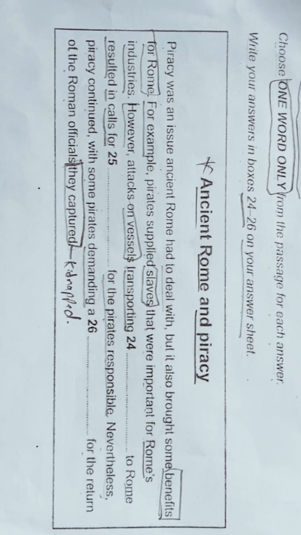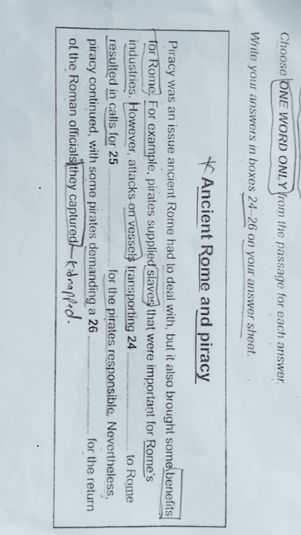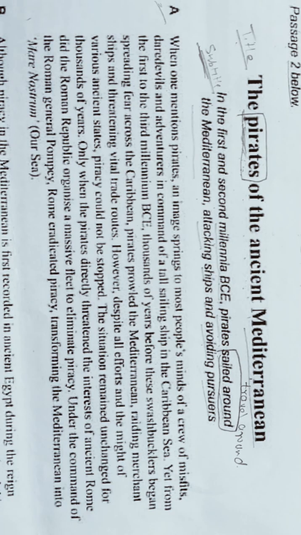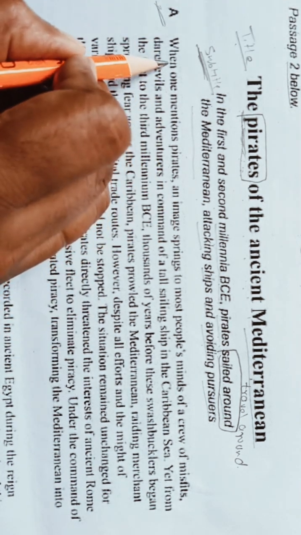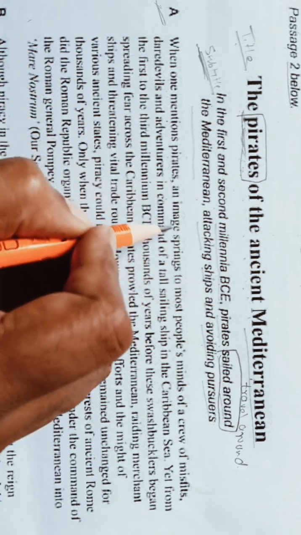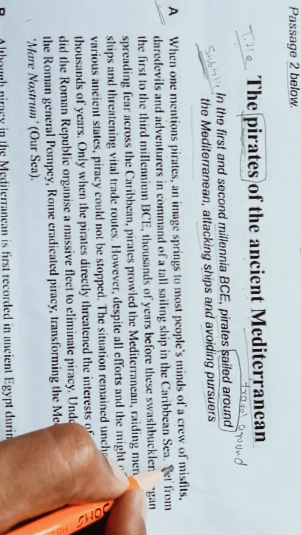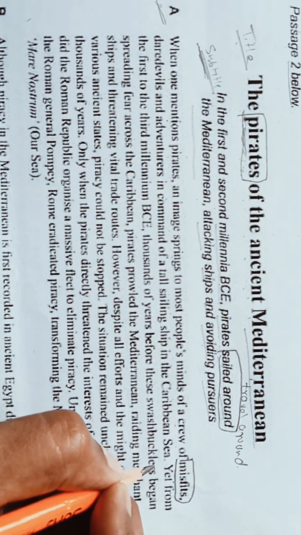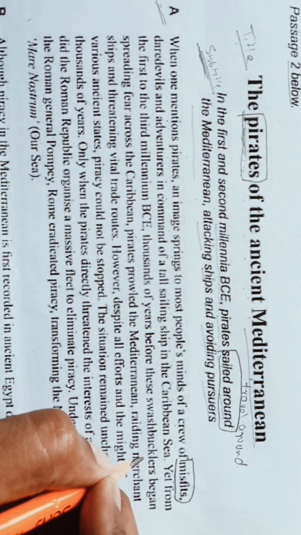Okay. So let's quickly read our paragraphs and find our answers. So friends, now let's read the paragraphs. Paragraph A. When one mentions pirates, an image springs to most people's mind of a crew of misfits. Okay, so what do you mean by misfits? Misfits means a person who is not accepted by other people, especially because of his or her behavior or ideas.